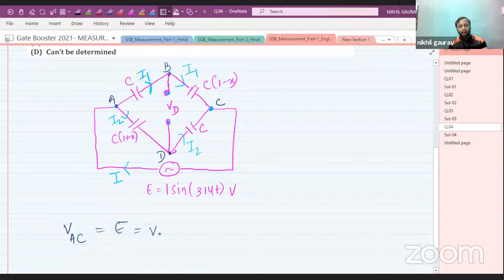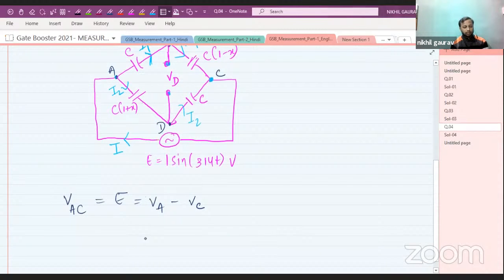So VAC is nothing but VA minus VC. Please, guys, respond. If you are having any doubt, please let me know. So VAC is the supply voltage, which is VA minus VC.